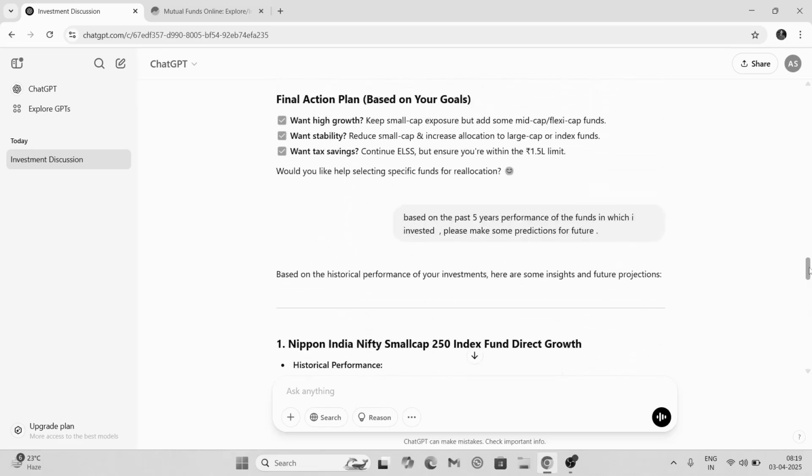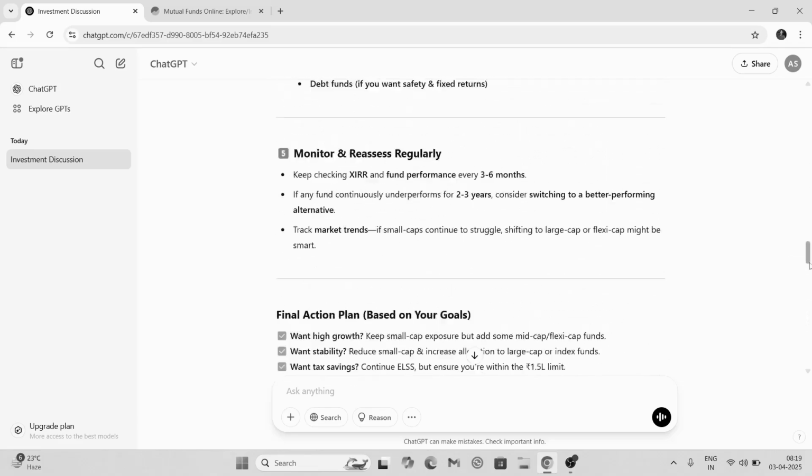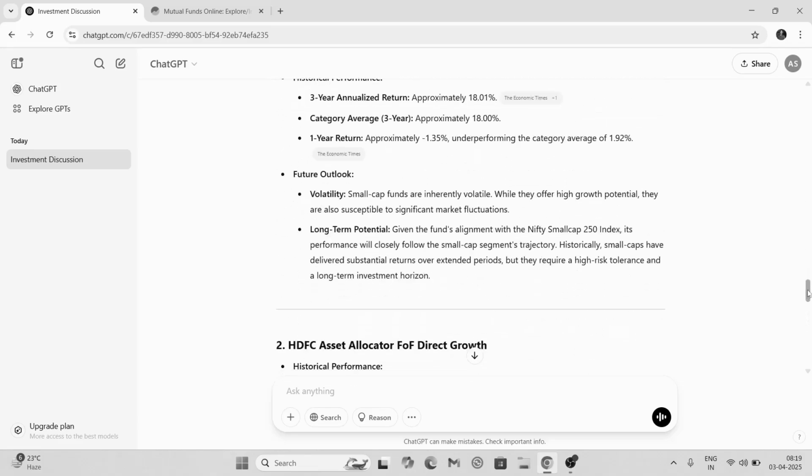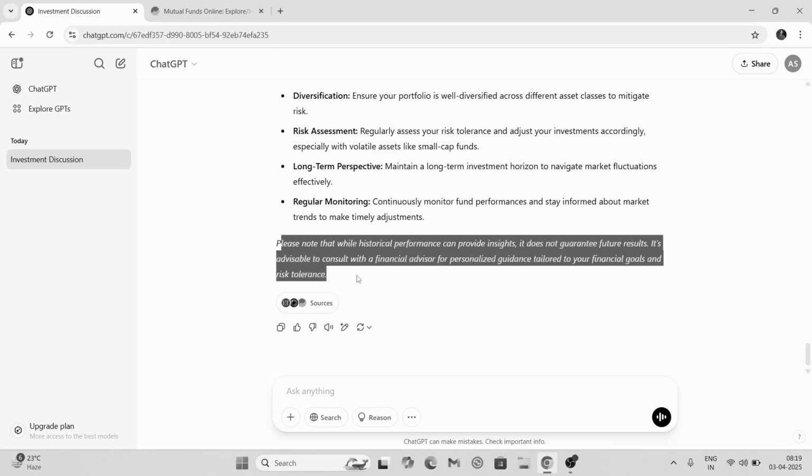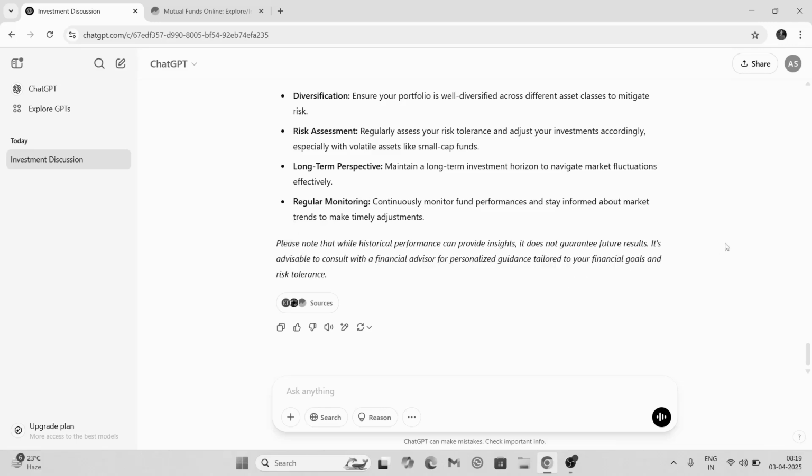If you have some more questions, then just treat ChatGPT like a normal friend and you can ask your questions. It is giving you a note: please note that while historical performance can provide insights, it does not guarantee future results. It's advisable to consult with a financial advisor for personalized guidance tailored to your financial goal and risk tolerance.